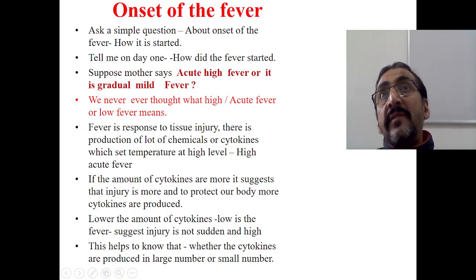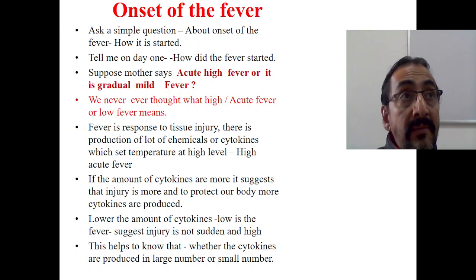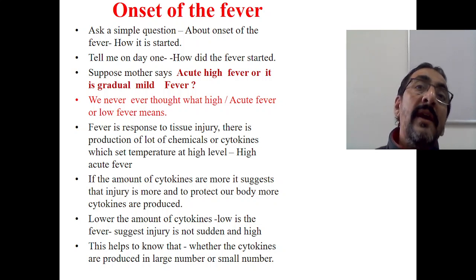So these two things, whether it is an acute fever or a chronic fever, or a high fever or a mild fever, help us to know whether the cytokines are produced in a large number or in a small number. If they are produced in a large number, it suggests more tissue injury. If they are produced in a smaller number, it suggests less tissue injury is taking place.